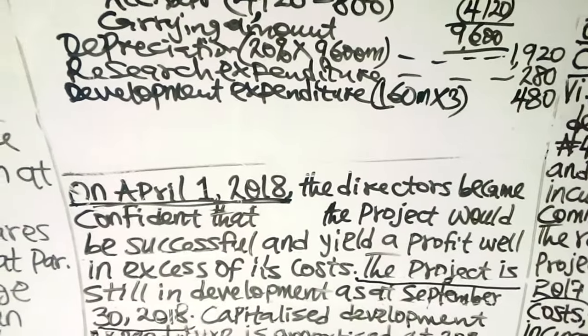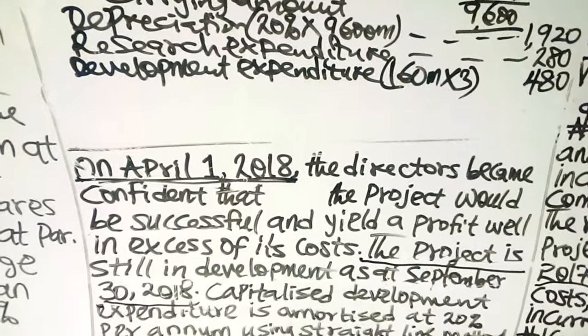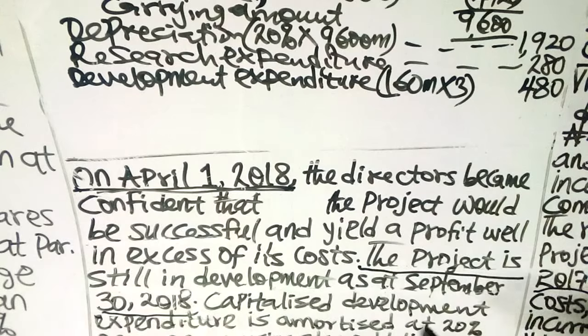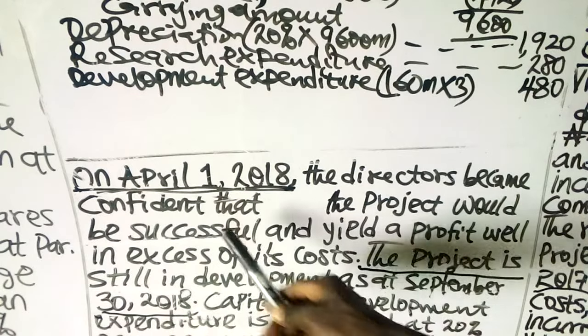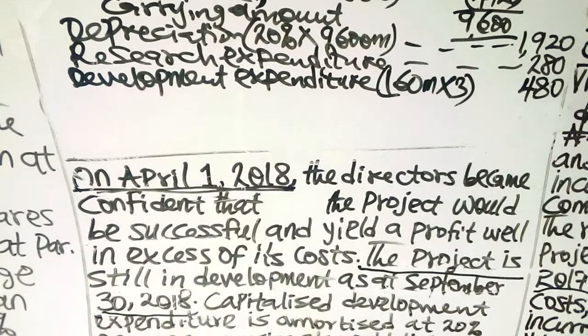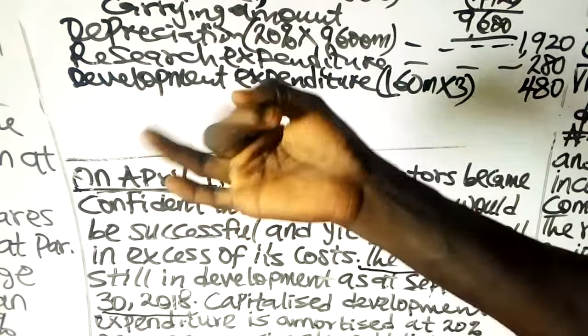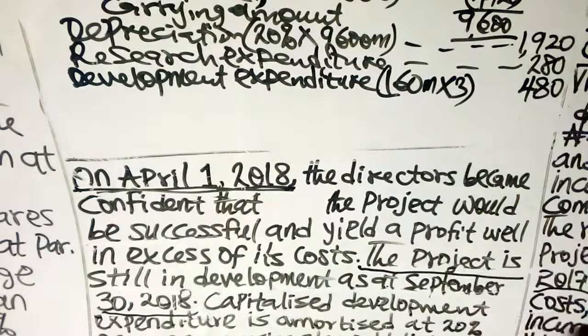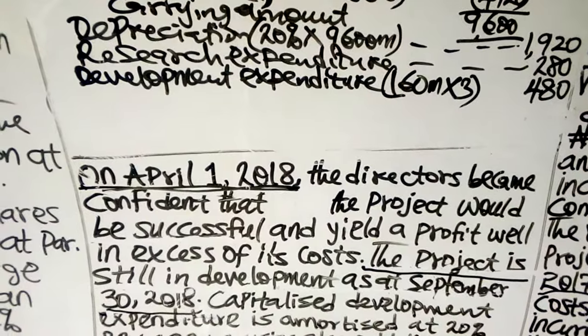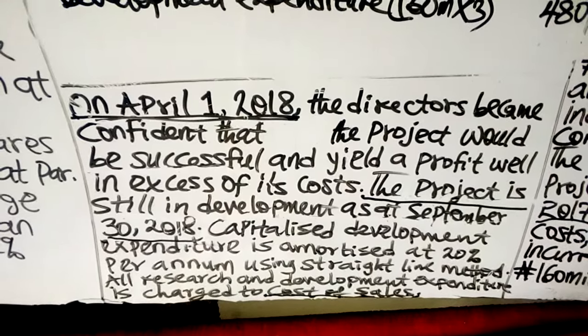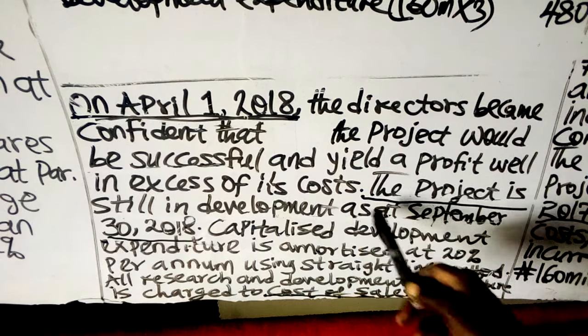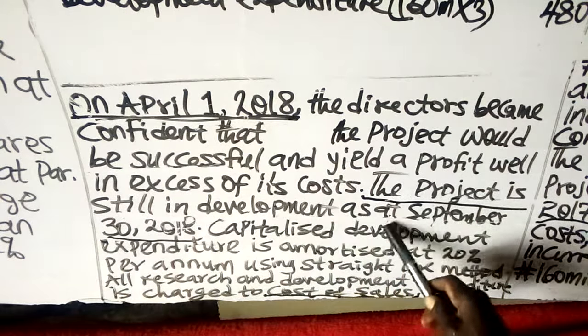So not administrative expenses. The one incurred from April 1st to September, that is April, May, June, July, August, and September, 6 months, will be capitalized. To capitalize it means to record it as an asset. You don't need to amortize it because the project is still in development.